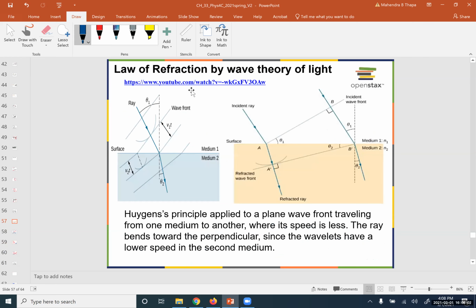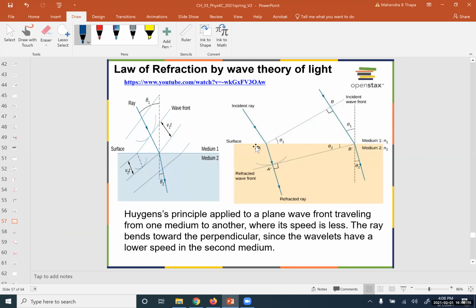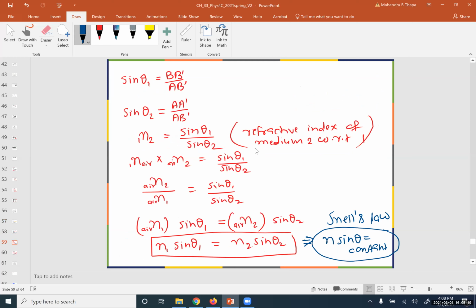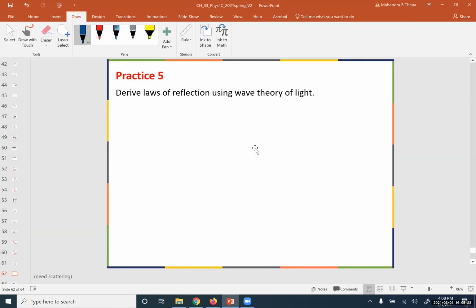Okay, in this video link, if you go over, they will show you step by step how to prove I equals R. Okay, similarly, just like in the refraction we did, reflection will be done in the same way. So you have to derive the laws of reflection using wave theory. Okay, so please show all the steps.